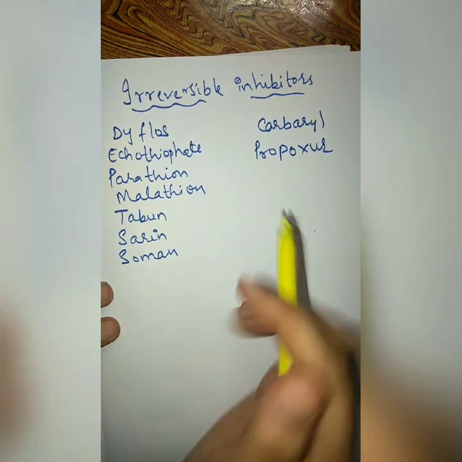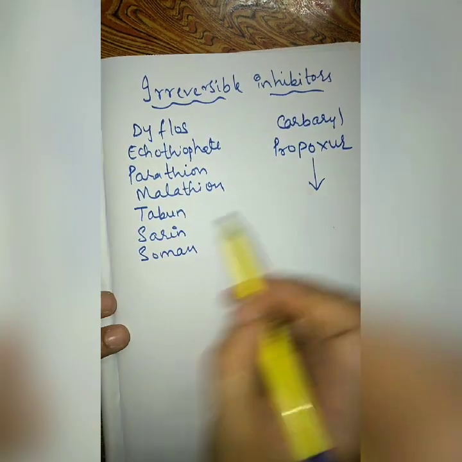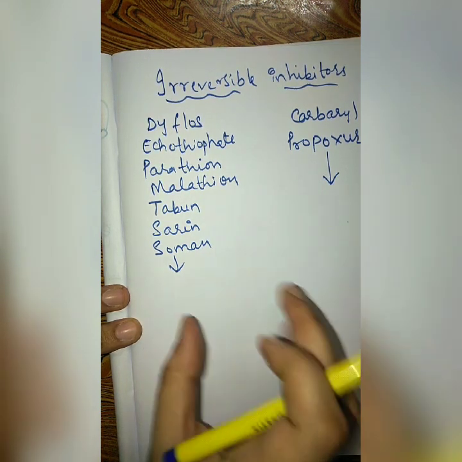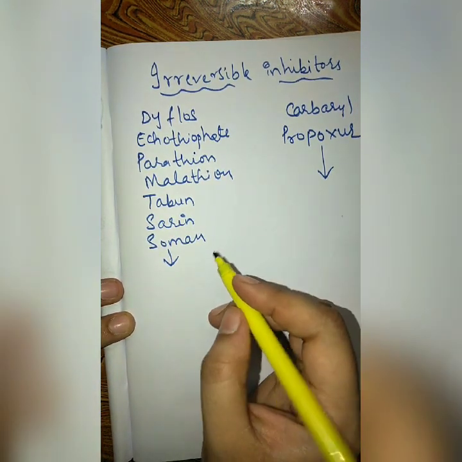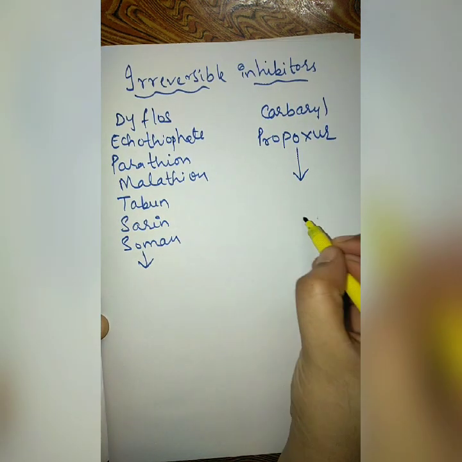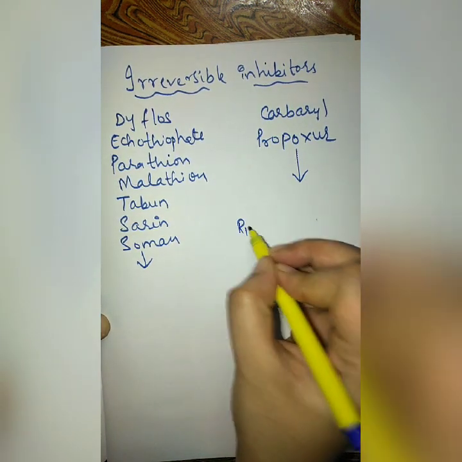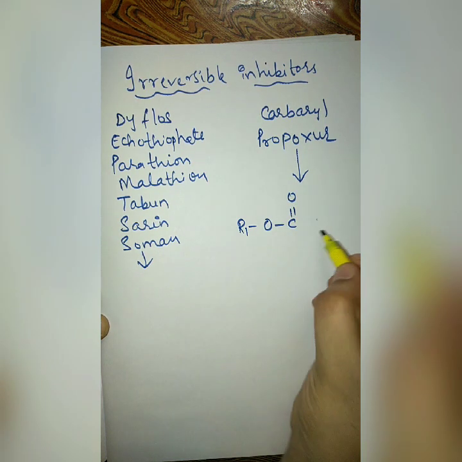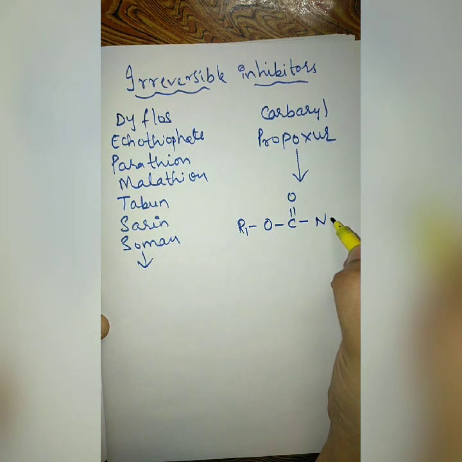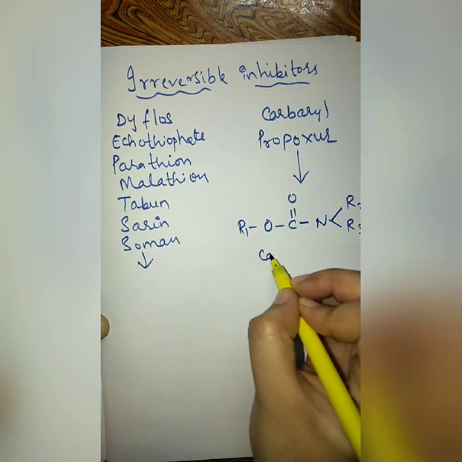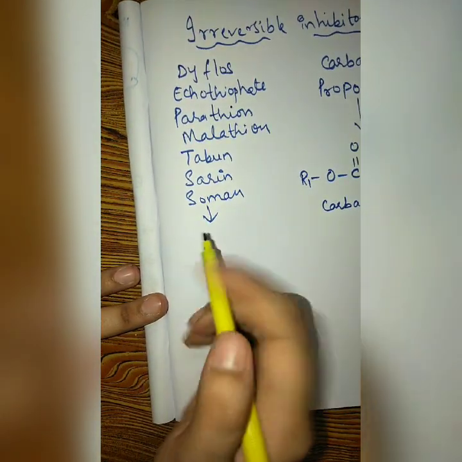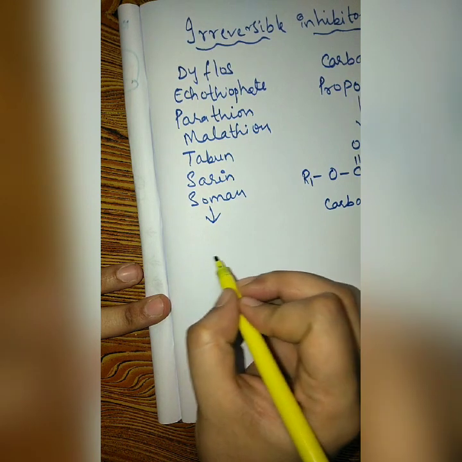Among these, we have carbamates and organophosphates. These are carbamates and these are organophosphates. We have some chemical structures of carbamates and organophosphates. Carbamates go like this, with R2 and R3. This is carbamates. And here are your organophosphates.